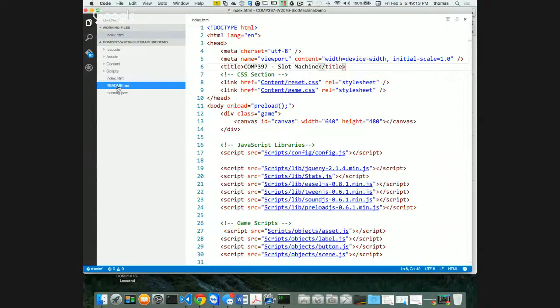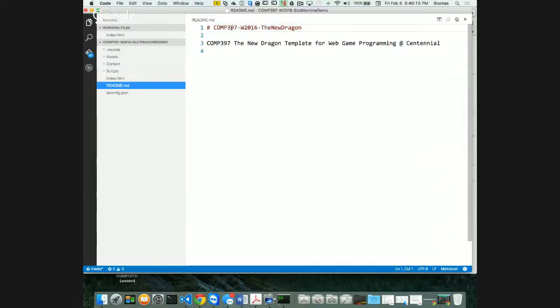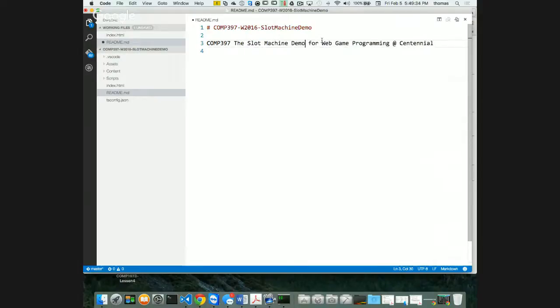If I have it anywhere else, for example my README file, it's going to be slot machine demo. That's my README file, it's going to change. And even my text, the COMP397, the new Dragon template. No, it's going to be the slot machine demo project for web game programming at Centennial. So I've changed my README file, and I've changed my index file.